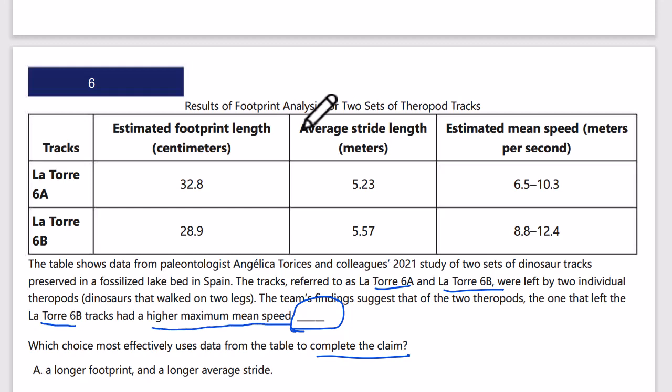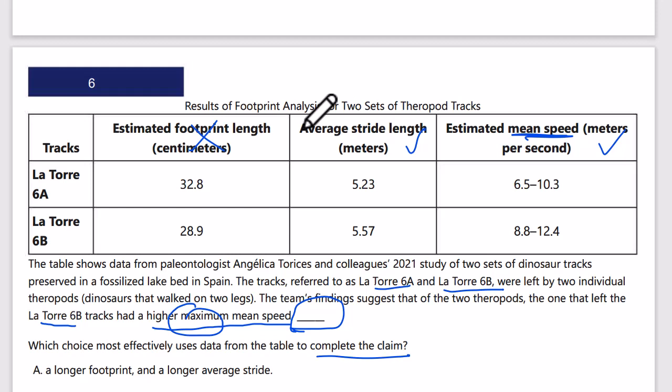Okay, so why would they include that? The estimated footprint length, so the size of the foot, I don't think that's going to be critical. Average stride length, that definitely could be important. Estimated mean speed, well, okay, that's directly what we want. So it had a higher maximum mean speed. So this is the mean speed. We want to know the higher maximum mean speed.